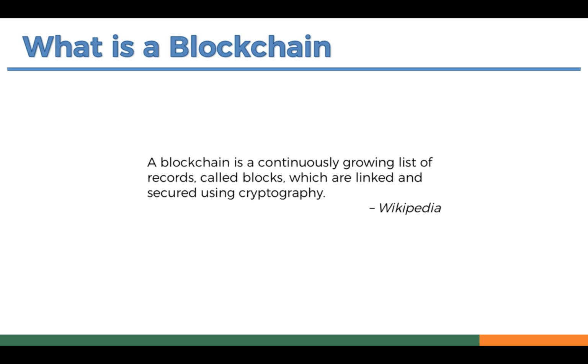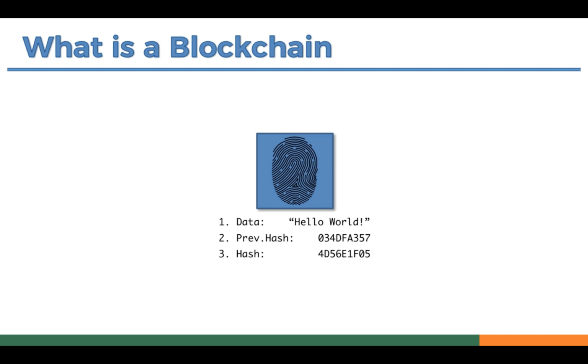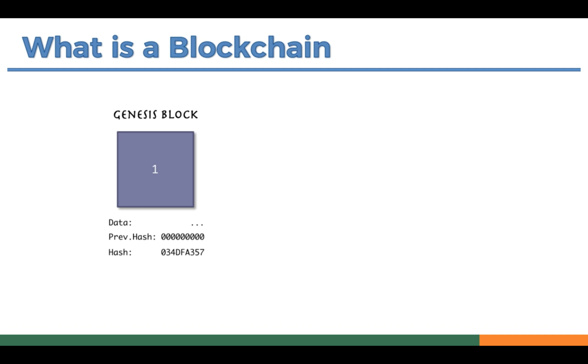What is a blockchain? According to Wikipedia, a blockchain is a continuously growing list of records called blocks, which are linked and secured using cryptography. In a blockchain, there are a lot of blocks, each containing several fields. For example, it has a data field, a previous hash field, and its own hash field.